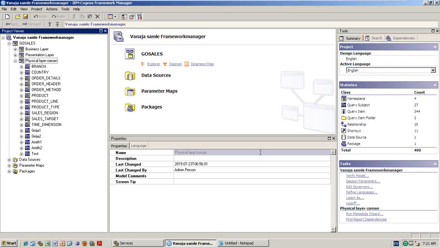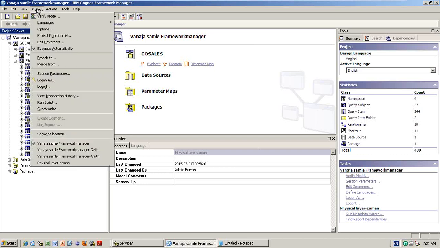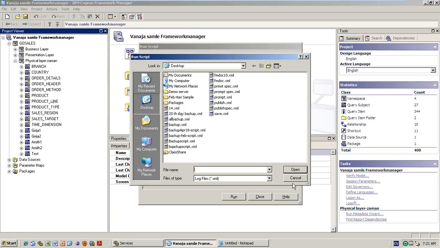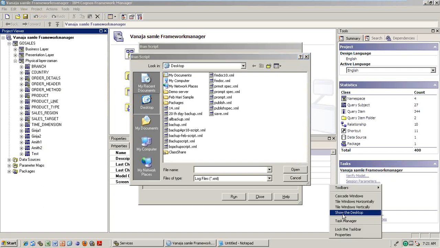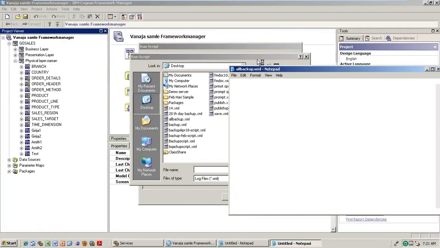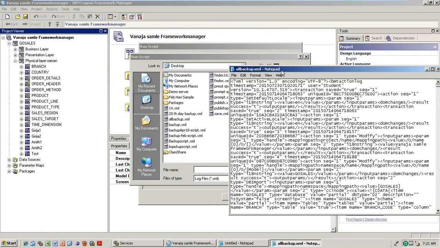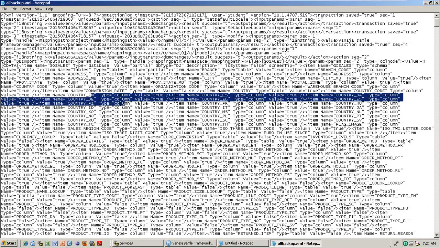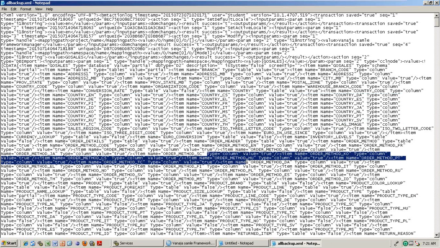Where can we see the scripts, Hari? Come again? Where can we see the scripts? It is an XML copy. If you are running the script, this is an XML copy only. I saved the script on the desktop. See, it is an XML copy, it opens in Notepad. A script is nothing but an XML copy. It is not an understandable format for you, but whatever the country name and location name are, all those things it takes as a backup.